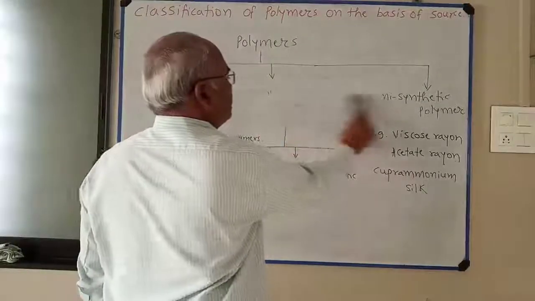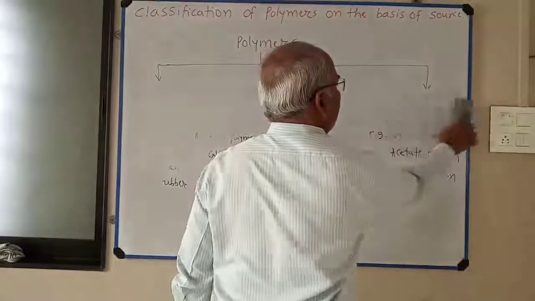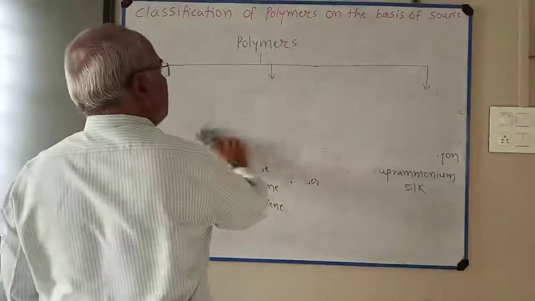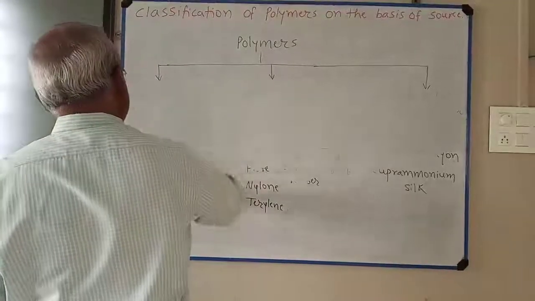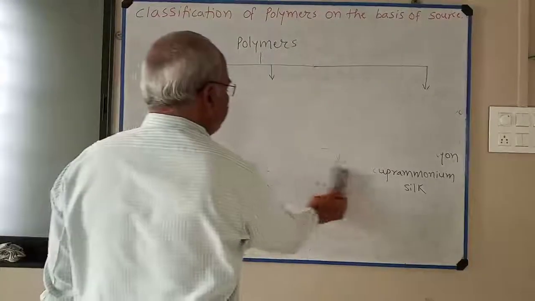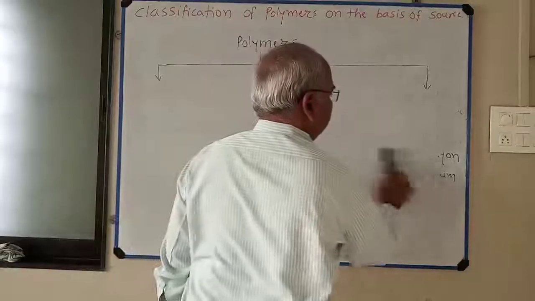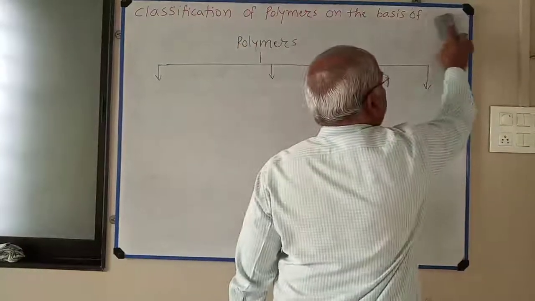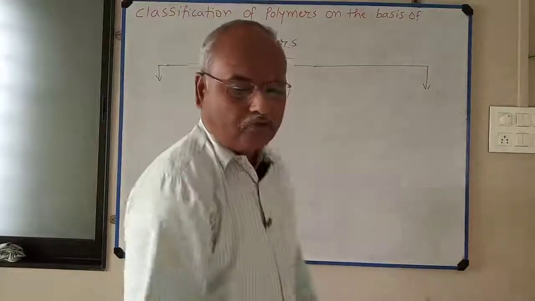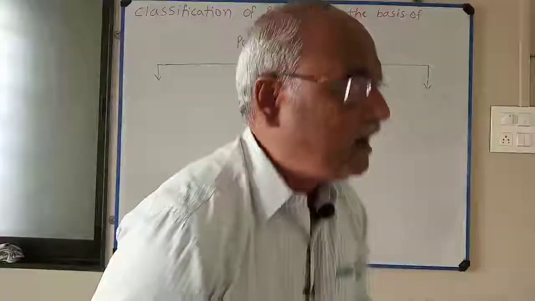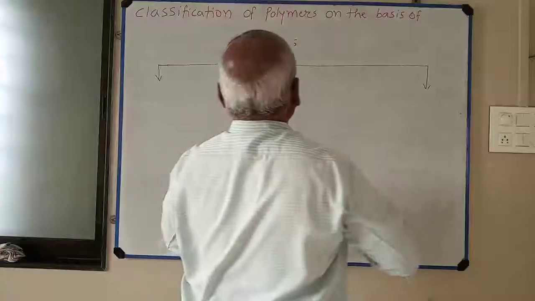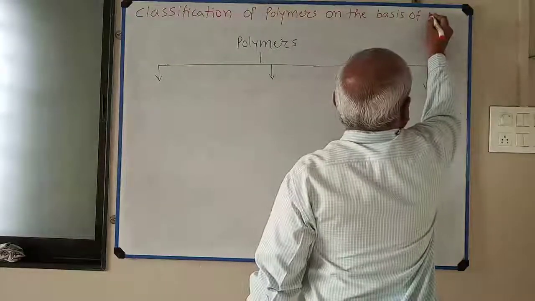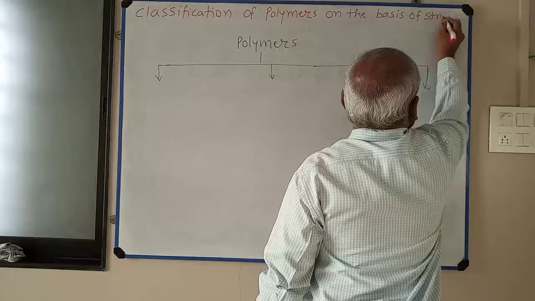Third method of classification of polymer: classification of polymers on the basis of structure.